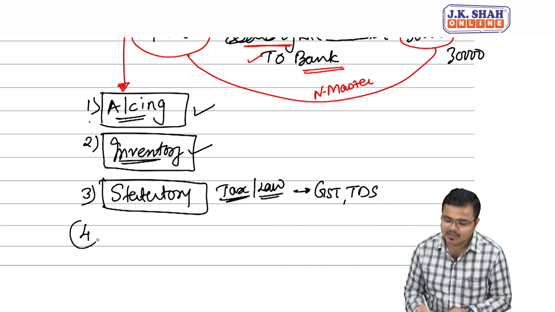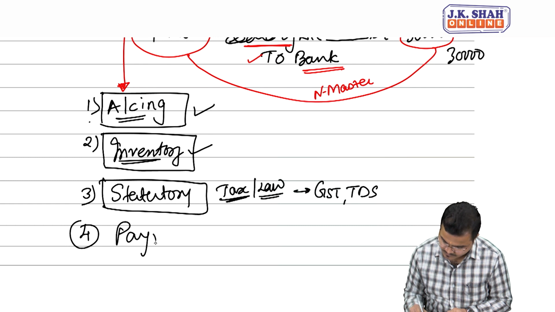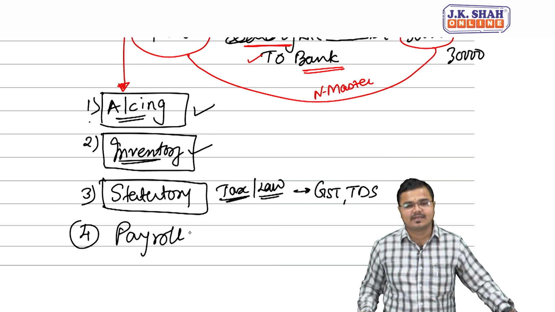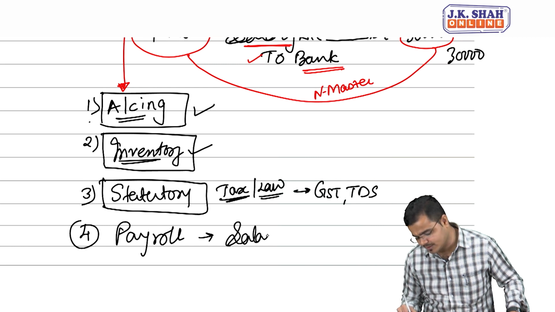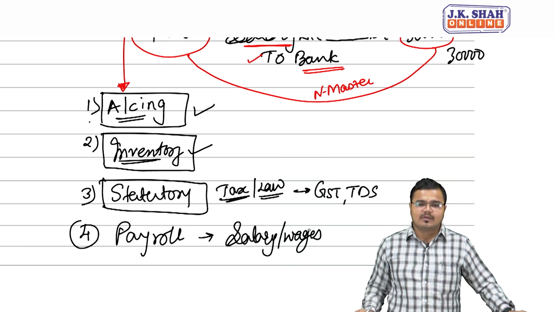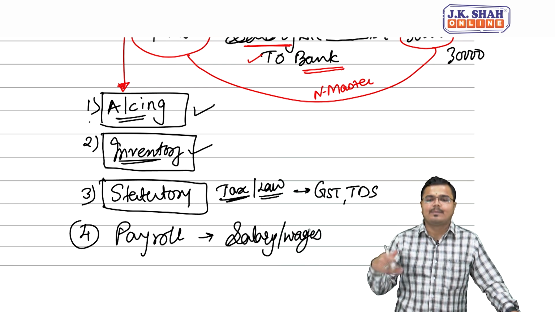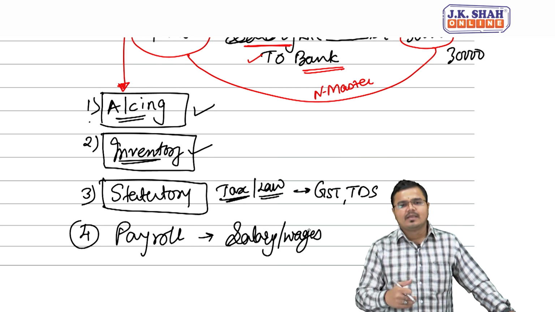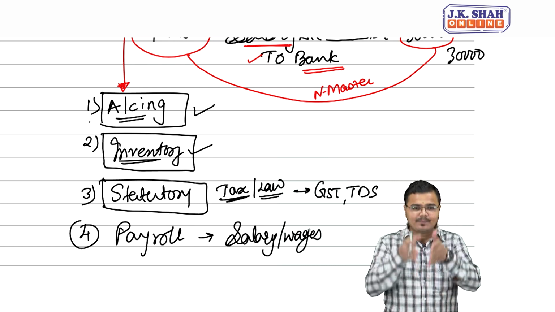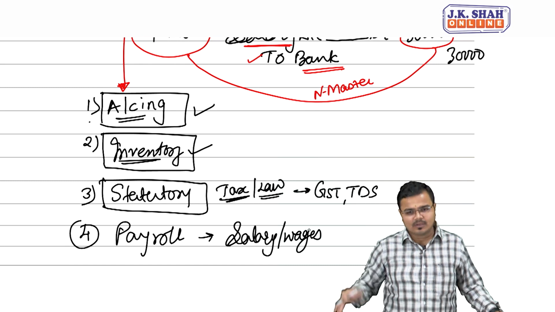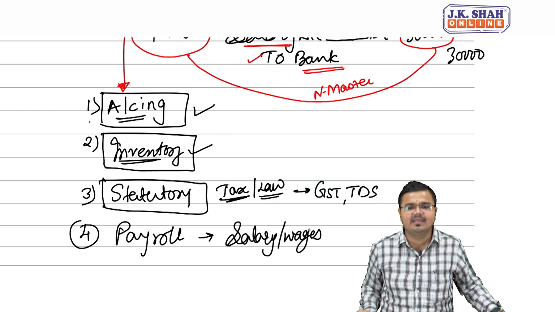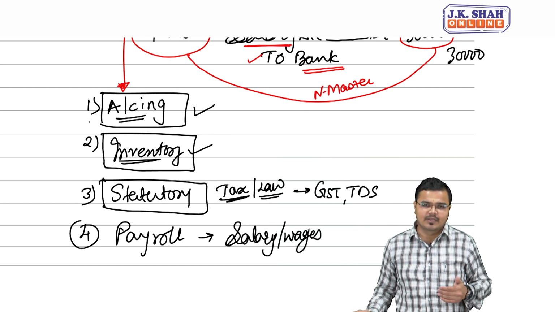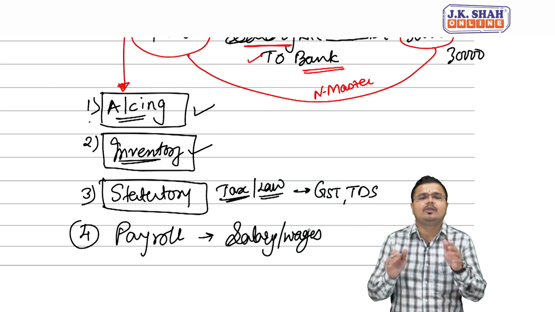Fourth is our payroll master data. Which one, people? Payroll master data. Now what do you mean by payroll? Payroll refers to salary and wages to all employees and everything. So if I am paying the salary and wages, then employee data like the employee's name, his designation, under which head I am paying the salary to him. For example, dearness allowance, there is the basic salary, traveling allowance is also given. So these are the heads which are going to remain permanent.